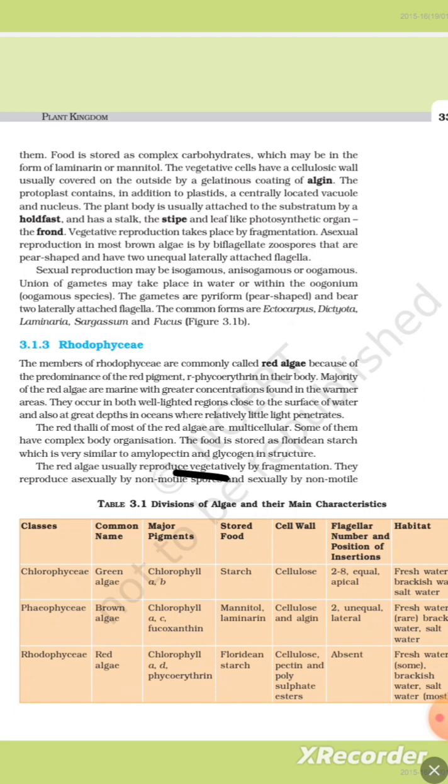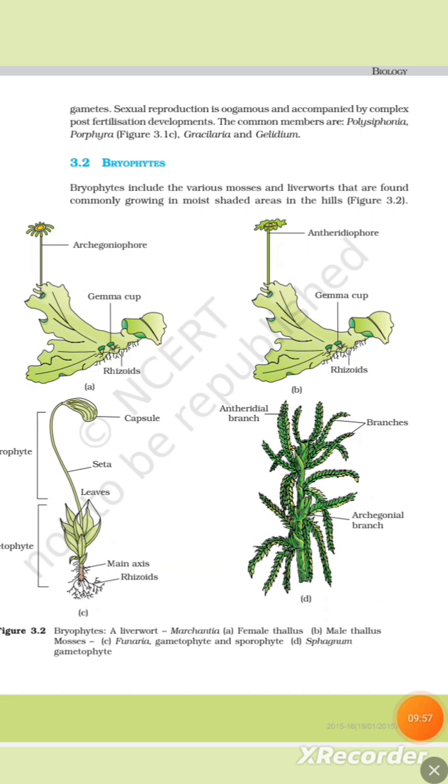The red algae usually reproduce vegetatively by fragmentation. They reproduce asexually by non-motile spores and sexually by non-motile gametes. Sexual reproduction is oogamous and accompanied by complex post-fertilization development. The common members are Polysiphonia, Porphyra, figure 3.1c, Gracilaria, and Gelidium.